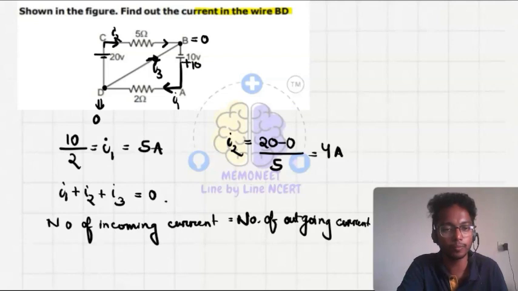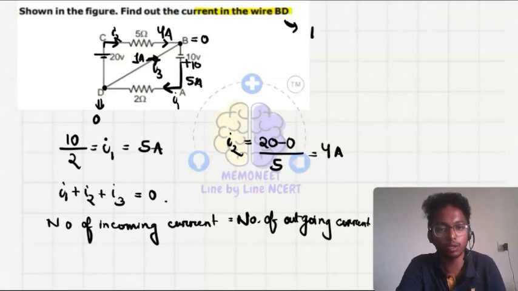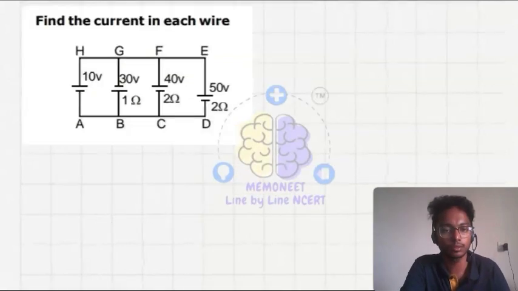If this one is 4 ampere and this one is 5 ampere, how much current will flow through D to B? That is 1 ampere, so 4 plus 1 will be equal to 5. So what is the current in the wire BD? It is 1 ampere.